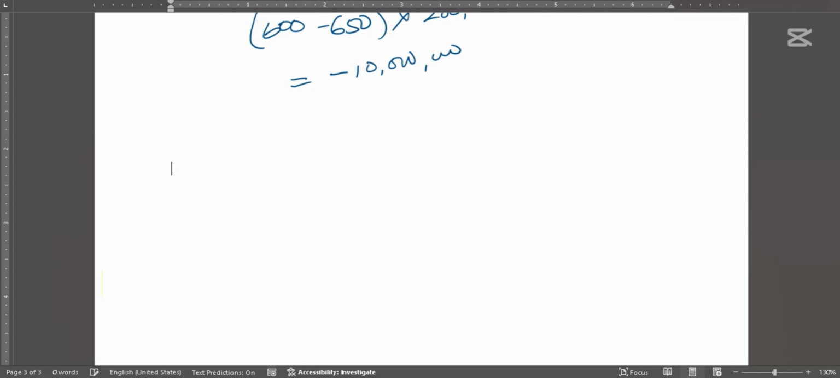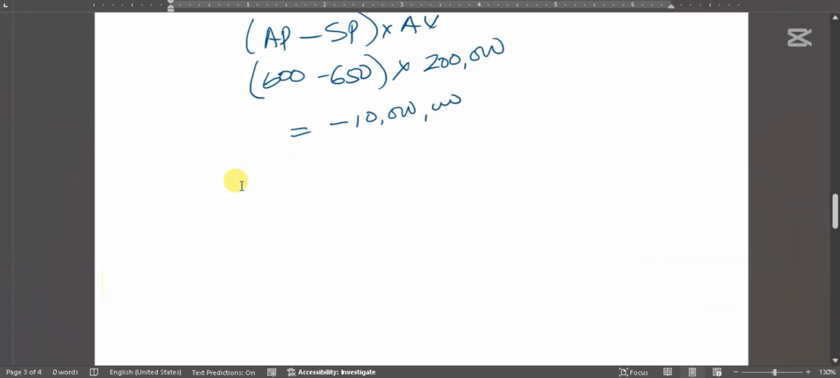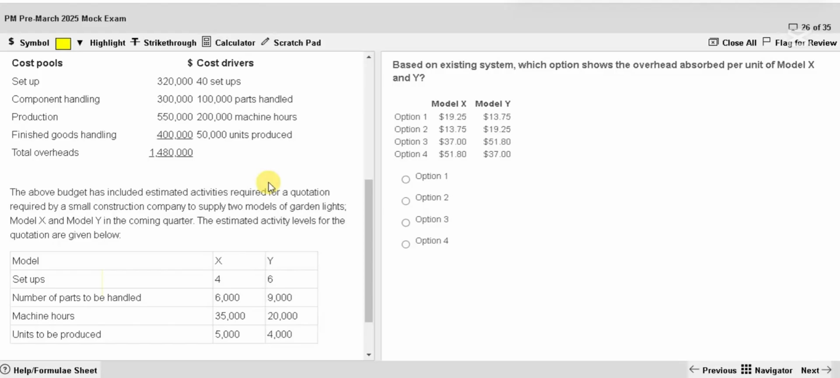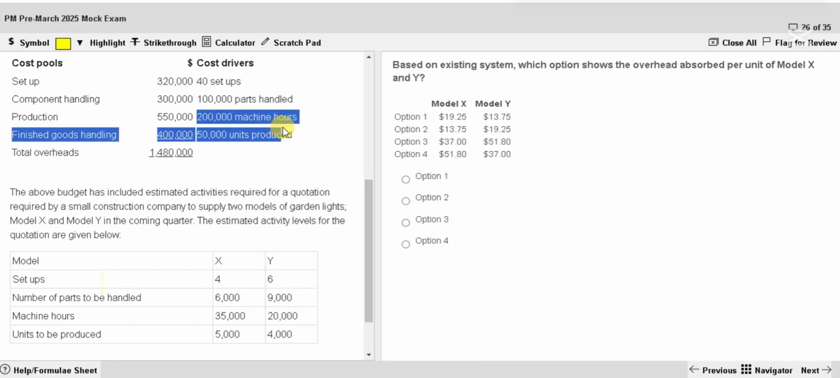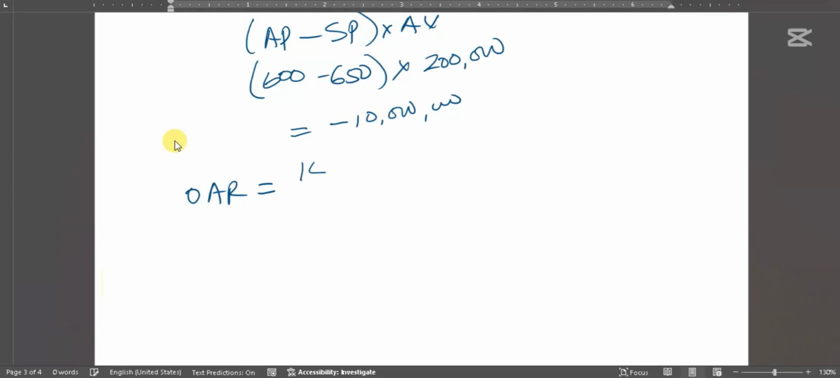Let's get some more pages for us to work. There you go. First, let's find the OAR. Total overhead was given, 1.48 million divided by machine hours. Here you have the total machine hours. Don't be deceived by taking these 2 machine hours. That is for one particular order. I need all the orders together, which is 200,000 total machine hours. This is the total overhead. So 1.48 million divided by 200,000, which is 7.4 OAR per machine hour.